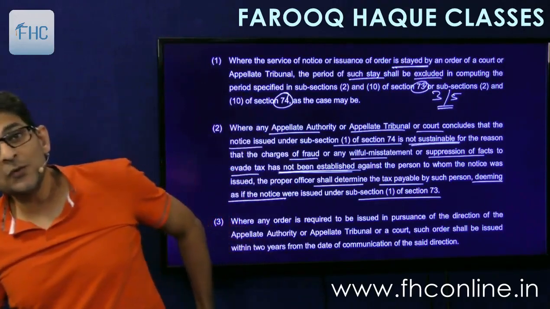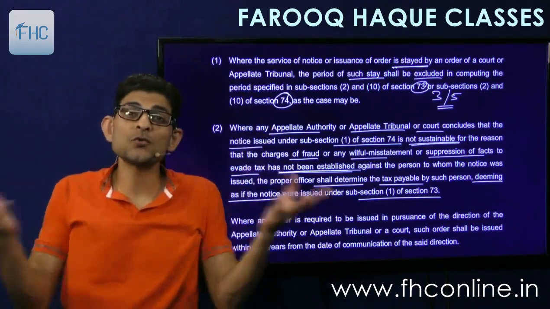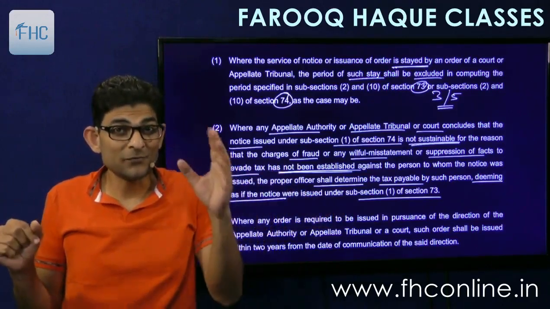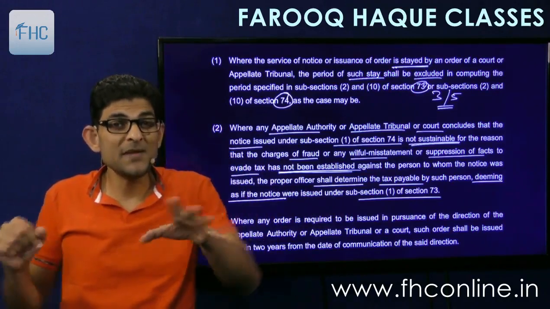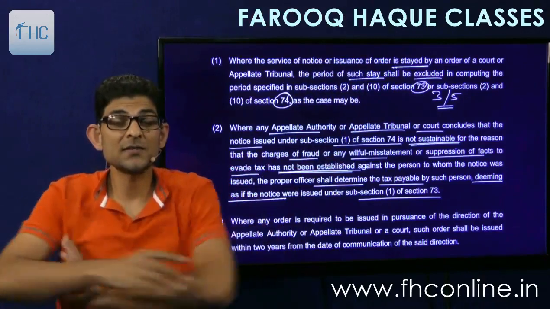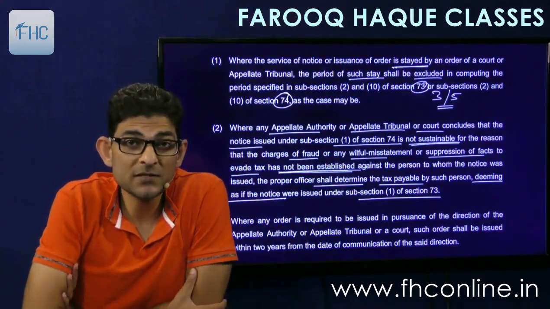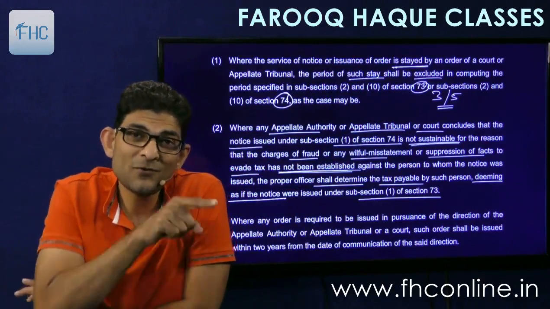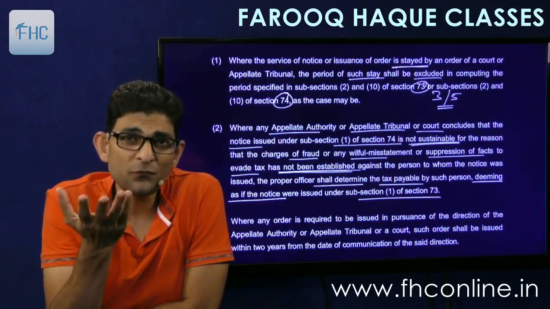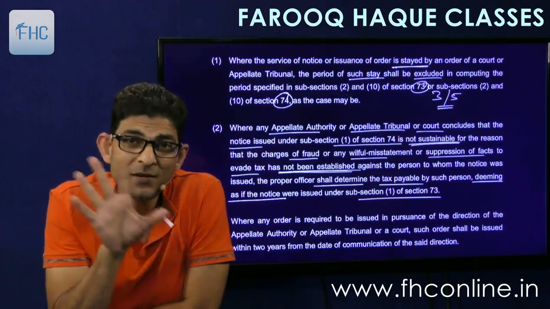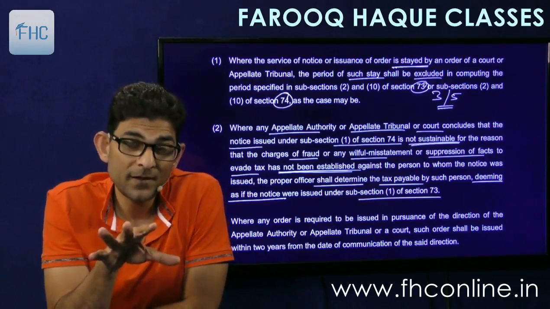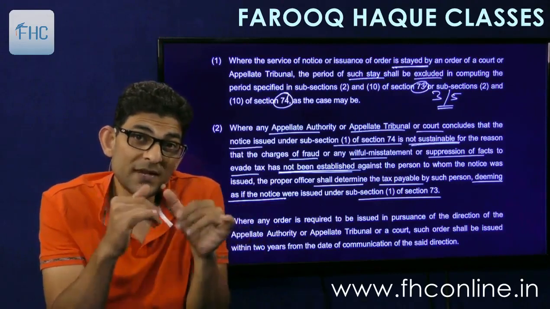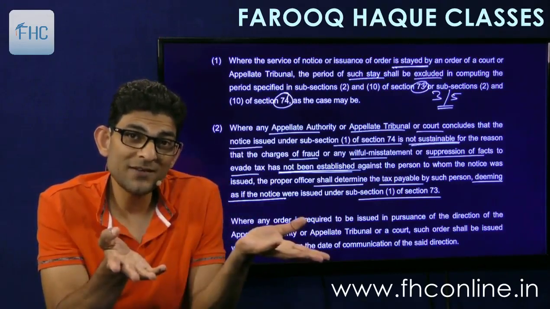If it is not a fraud, then the notice itself is invalid. And if the show cause notice itself is invalid, the order is also invalid. It's important. If the show cause notice is invalid, the order also becomes invalid. Means the total recovery itself is invalid. So we'll win the case. If we win the case, the whole amount will be refunded to us. But there was a short payment. So if not fraud, at least it was an error. But the notice was not sent under 73, the notice was sent under 74. So we win the case, we get back the money and the officer loses everything.